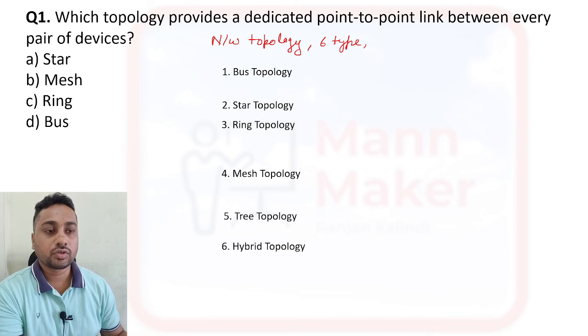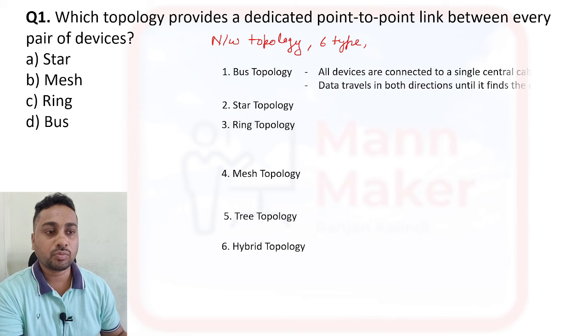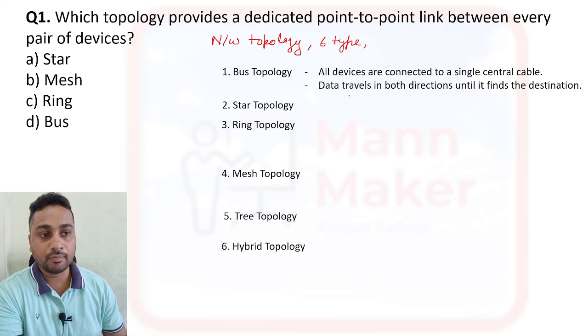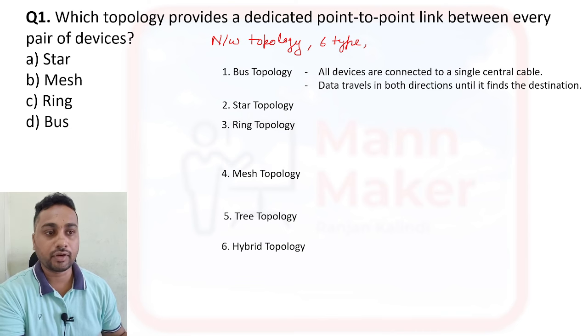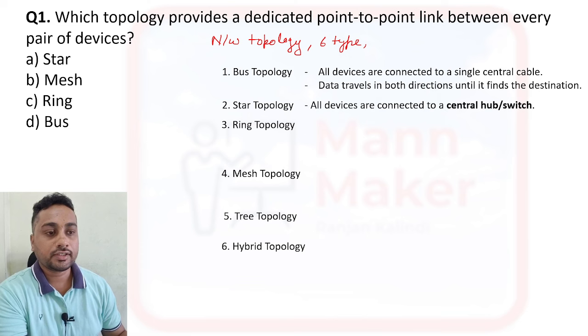If we talk about bus topology, devices are connected to a single central cable, and in bus topology data travels in both directions. In star topology, all devices are connected to a central hub or switch.